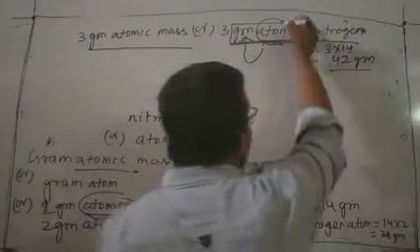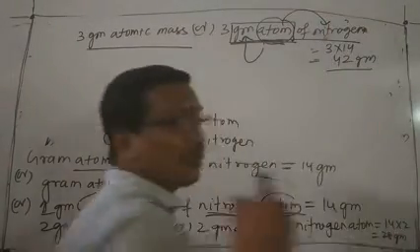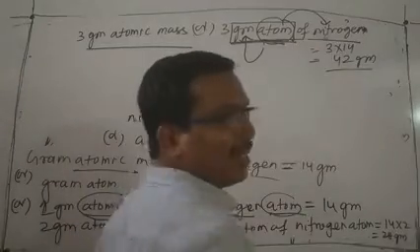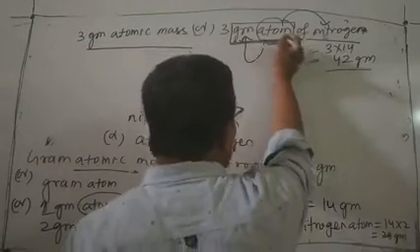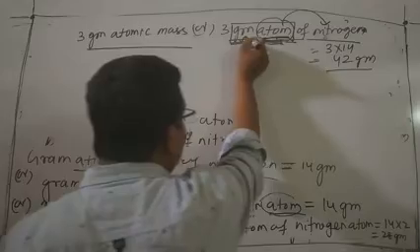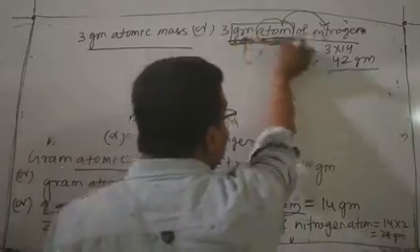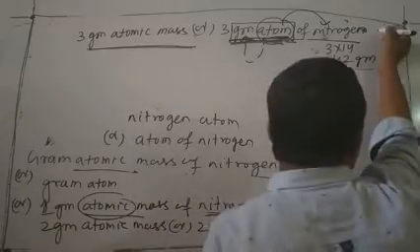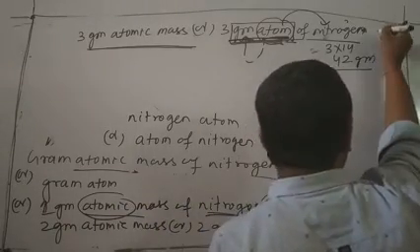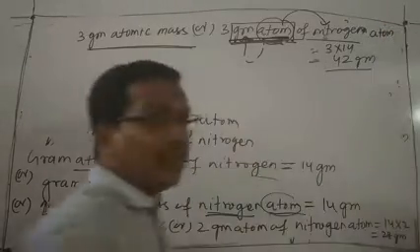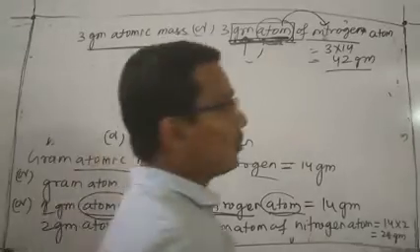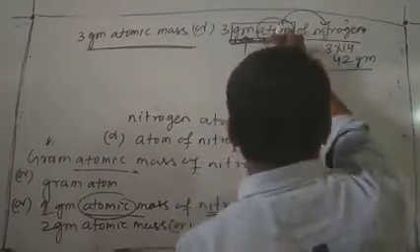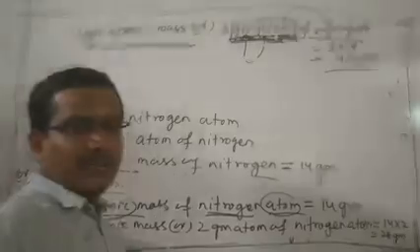Don't think that atom of nitrogen means nitrogen atom. This is the defect of English. So the word atom is used together with this, and it indicates the other name of gram atomic mass. In many books the word is also omitted. So don't think that this word is not used for this.